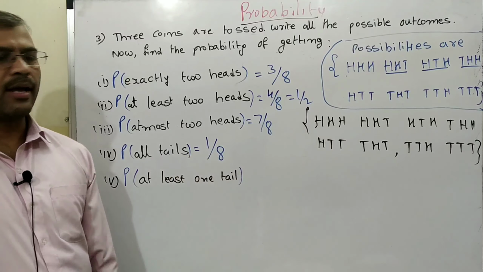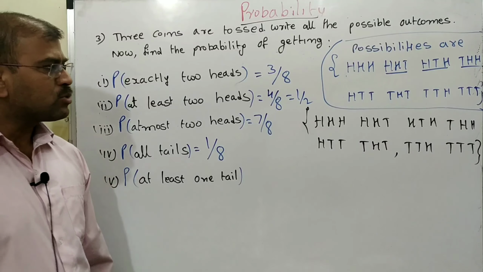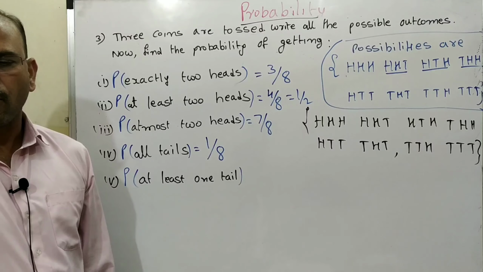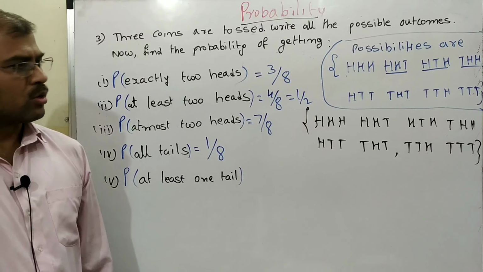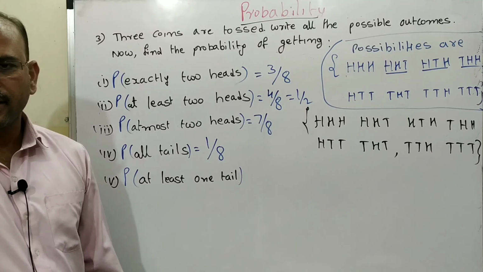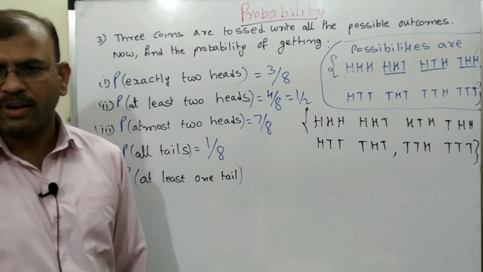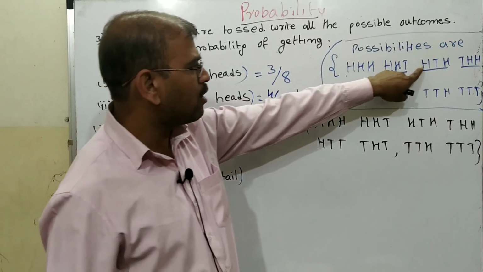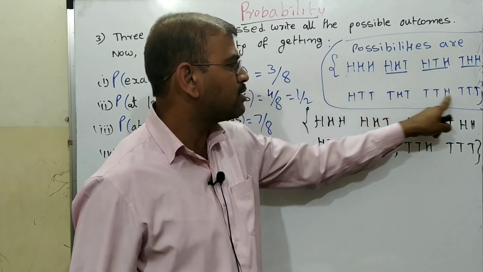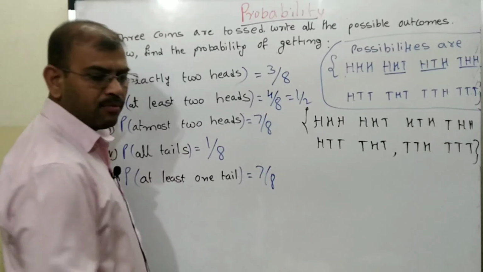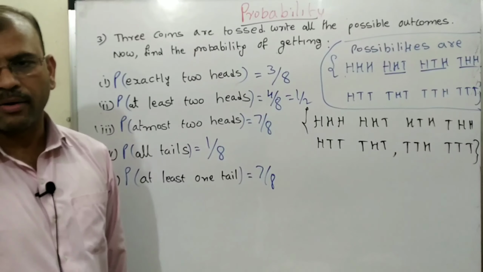At least one tail means minimum should be one tail. So how many possibilities are there? Except this one, in all the remaining places at least one tail is there. So that is also 7 out of 8.